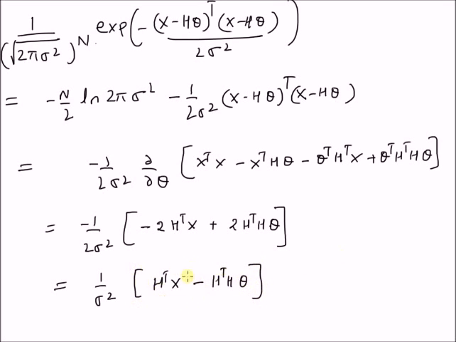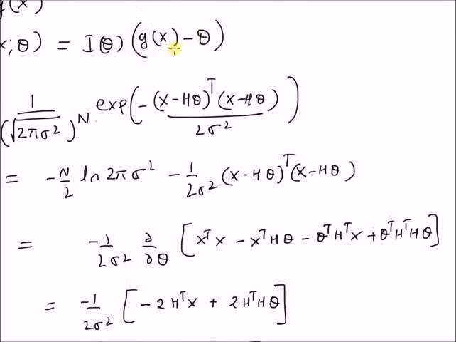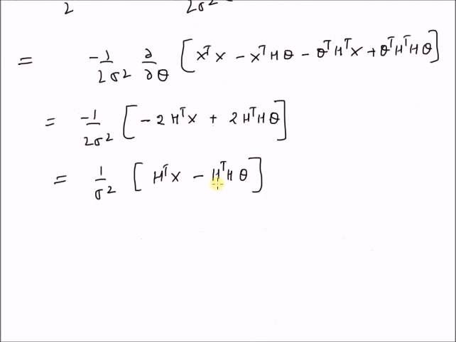Now we want this structure to be similar to the product I of theta into G of X minus theta. So we can take H transpose H outside the brackets. So it becomes H transpose H divided by sigma square multiplied by H transpose H inverse H transpose X minus theta.